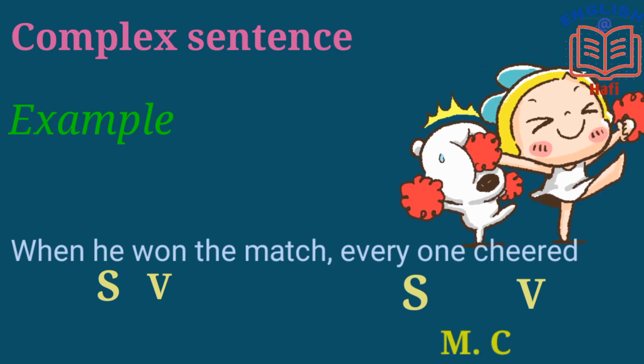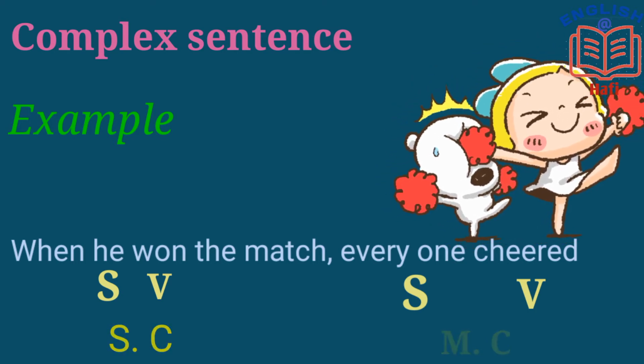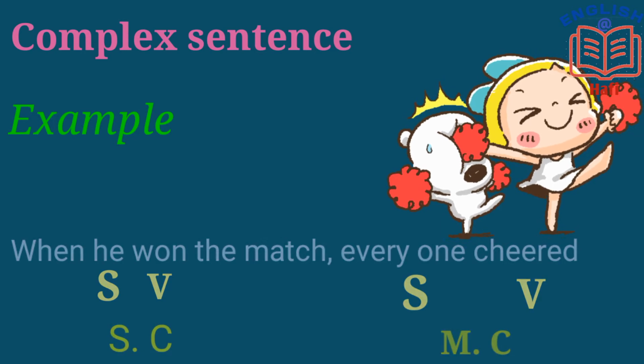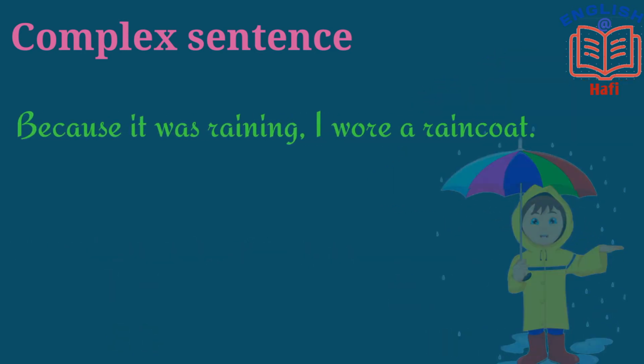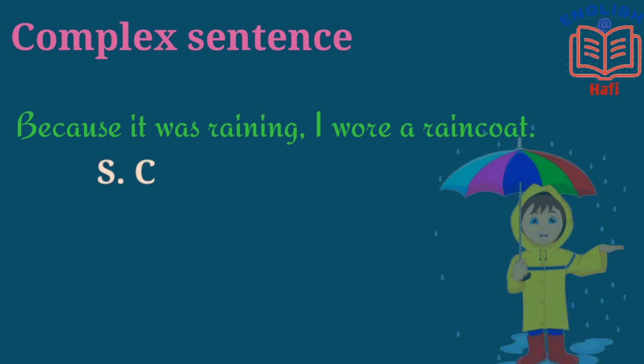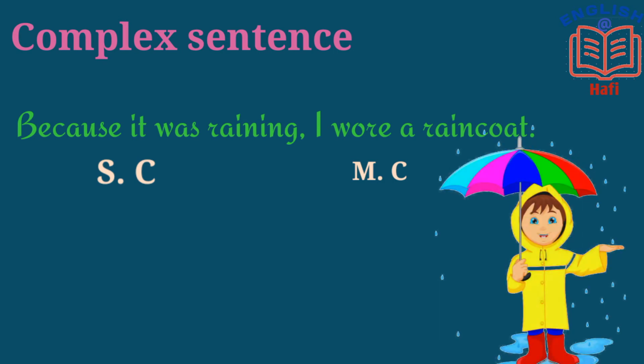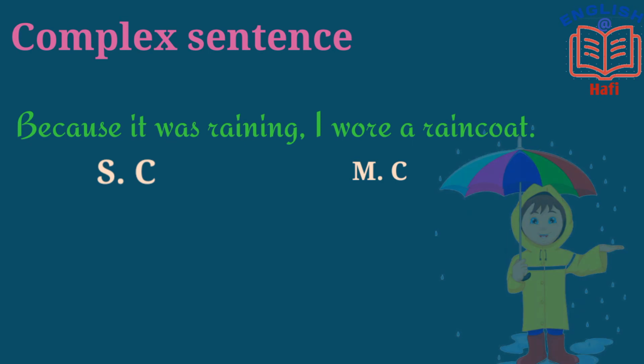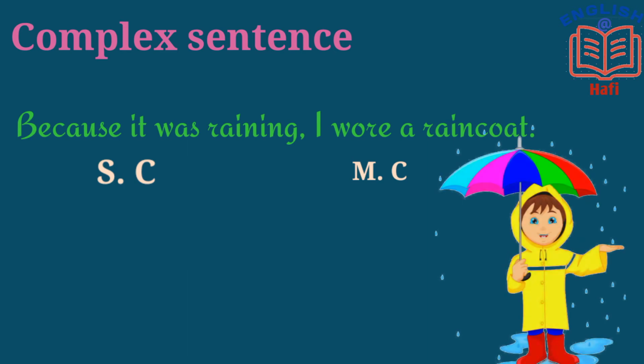The clauses are joined by a connector. Because it was raining, I wore a raincoat. Because it was raining is the subordinate clause. I wore a raincoat is the main clause. The clauses are separated by a comma, and hence it becomes a complex sentence. Let us work out a few examples.